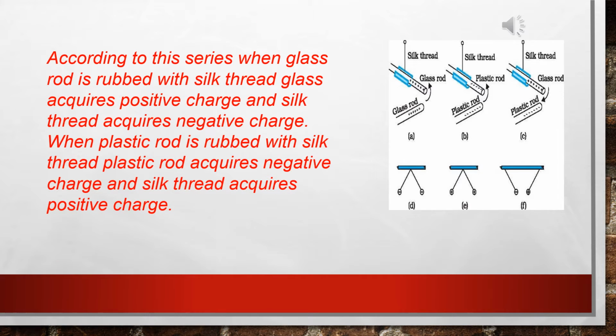Now, here I have given one example. According to this series, when a glass rod is rubbed with silk thread, glass acquires positive charge and silk thread acquires negative charge. Now see the first diagram. Glass rod rubbed by silk thread, glass rod acquires positive charge, and obviously silk thread acquires negative charge. Now the next one: when a plastic rod is rubbed with silk thread, the plastic rod acquires negative charge and silk thread acquires positive charge. See the second diagram, you will understand this.